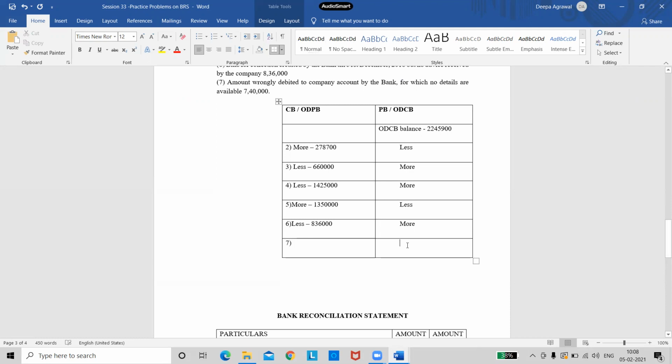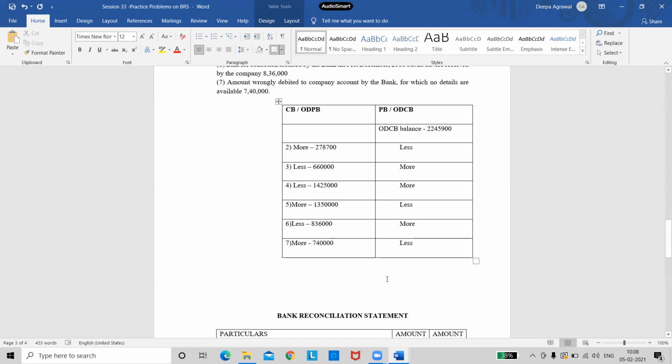Decrease, ma'am. Why will it decrease? Because it is a debit, and a debit in the passbook will increase or decrease? Decrease, ma'am. Correct, you are correct. So it decreases because it is debited. So normally my cash book will automatically be more, and the amount is 7,40,000.